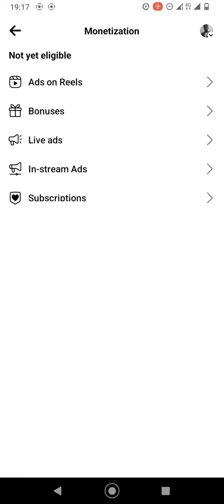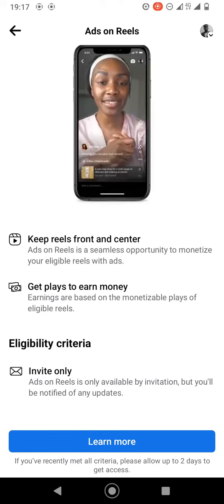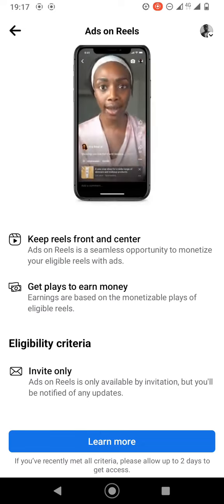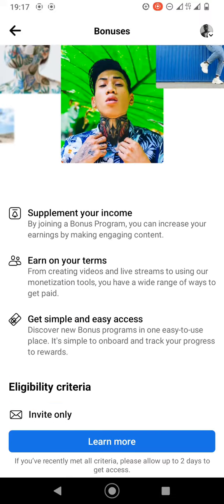Let's check, it's taking a while. There are a lot of ways to earn through ads on reels, bonuses, live ads, in-stream ads, and subscriptions. Let's start with ads on reels. Ads on reels you can only earn through invites. You must be invited to start earning through the reels. Same to bonuses, you must be invited to start earning.